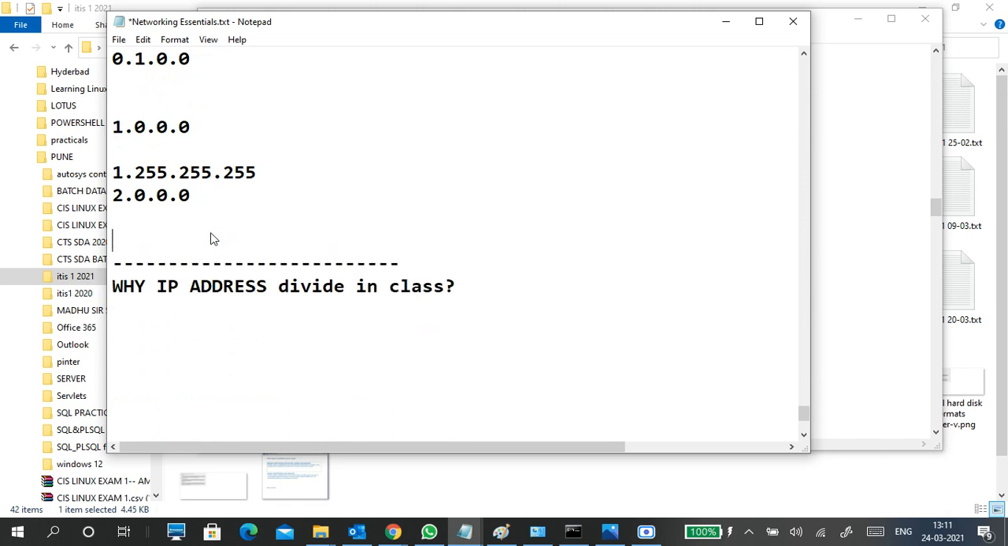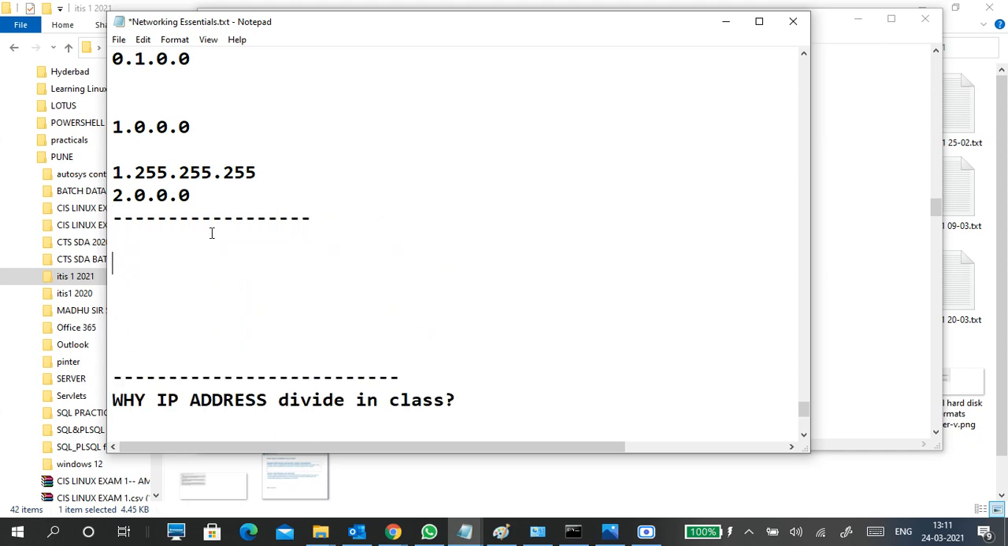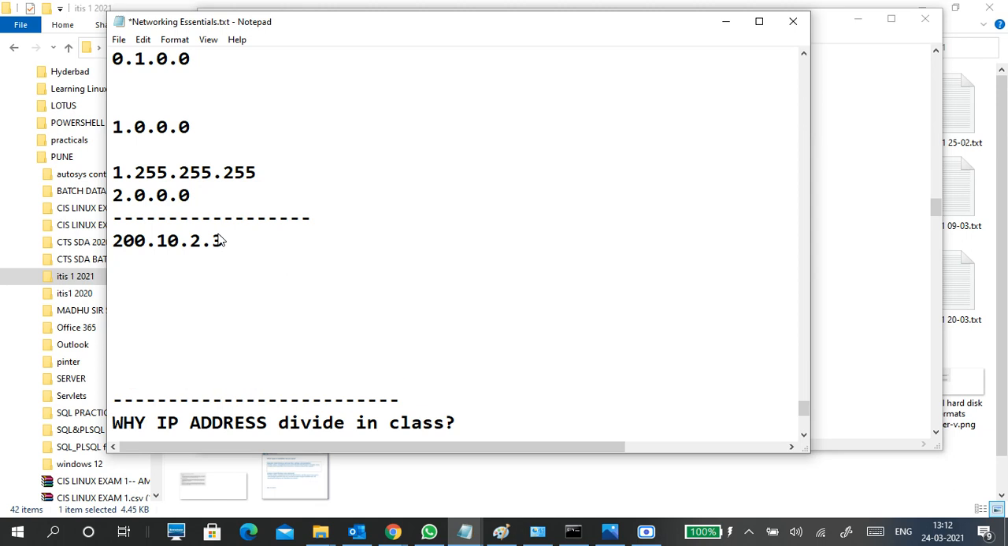When you see an IP address, for example 200.10.2.3, this is a valid IP address because each octet is less than 255. Another example, 234.100.254, this is also an IP address. Whether we are using it or what class it is, that's a different point. But each octet must be 0 to 255 only. That is called an IP address.